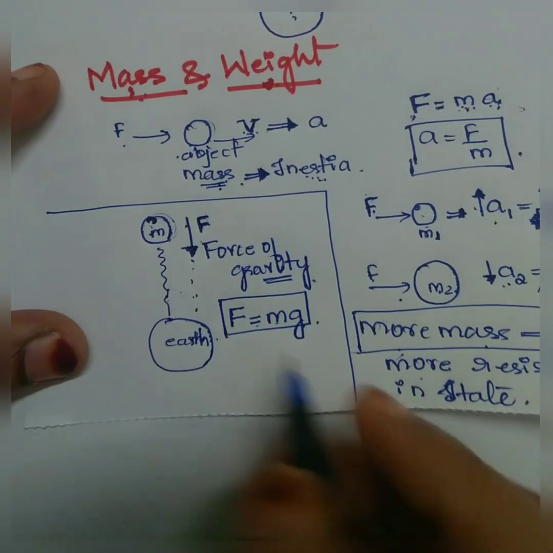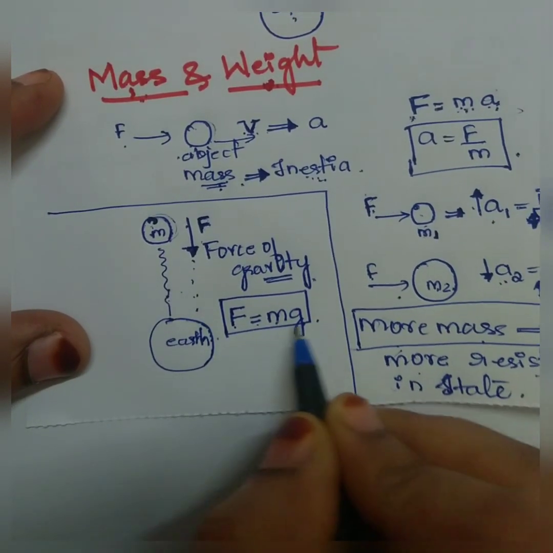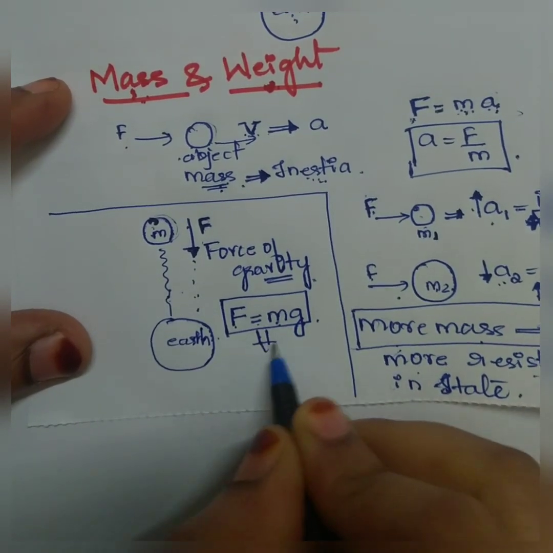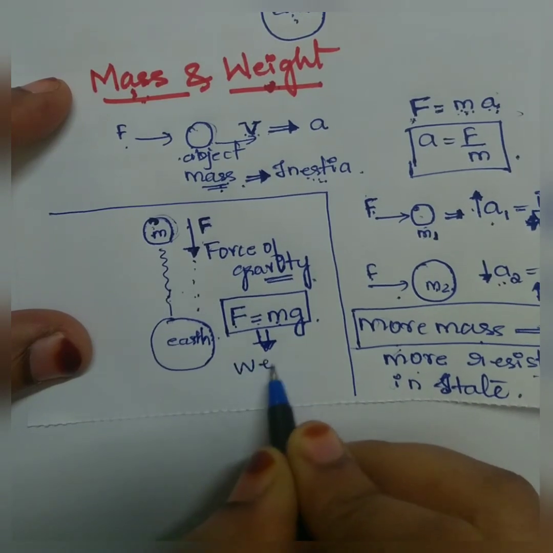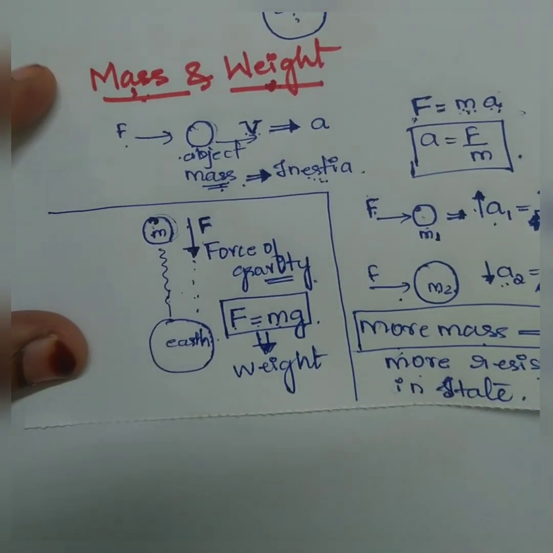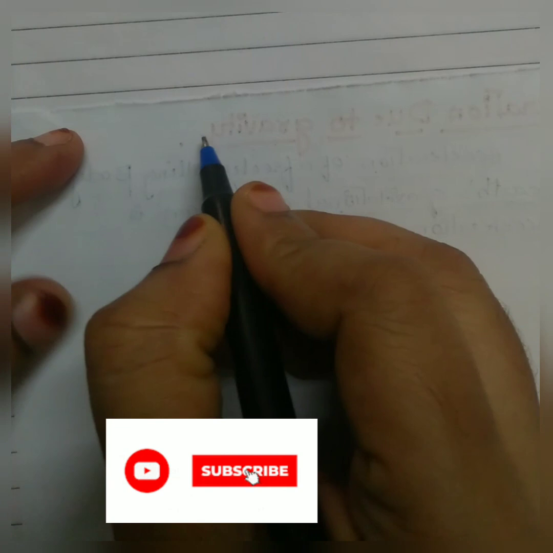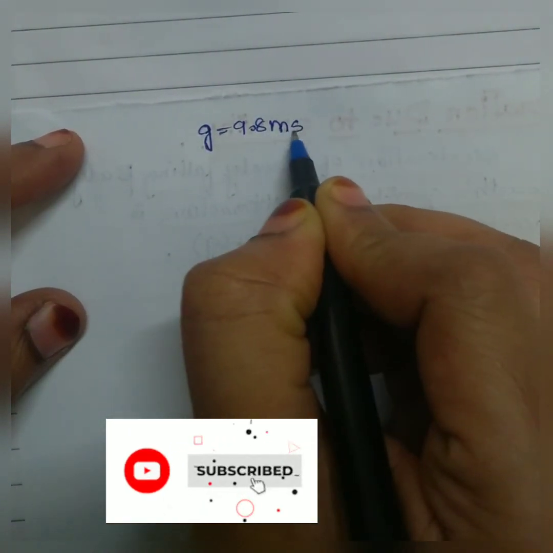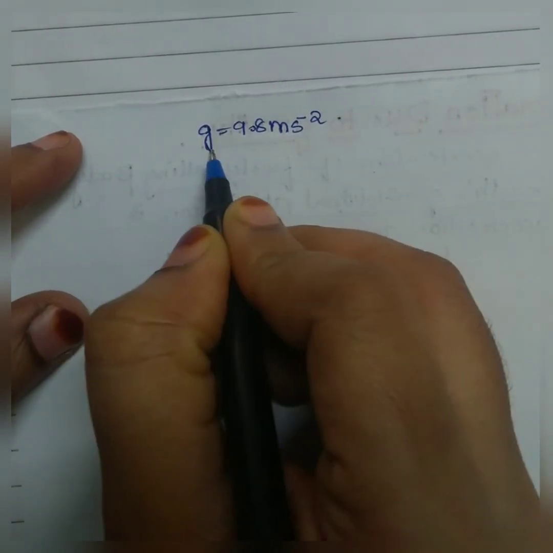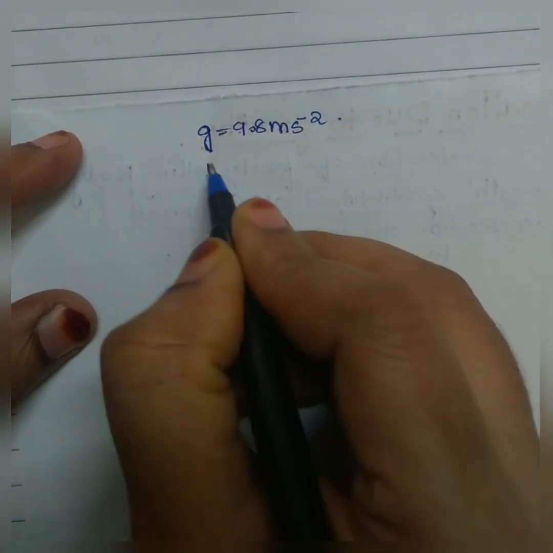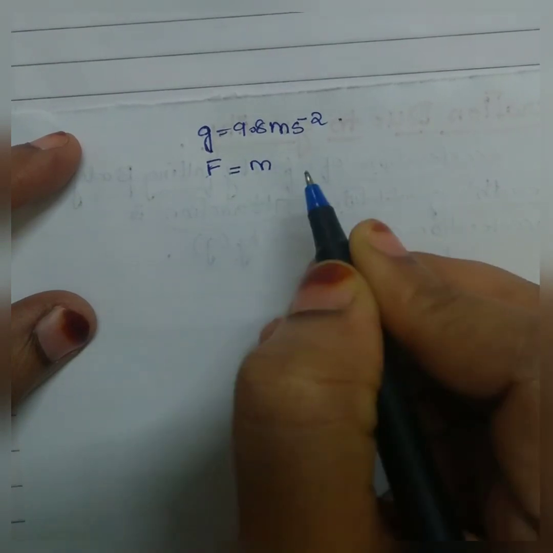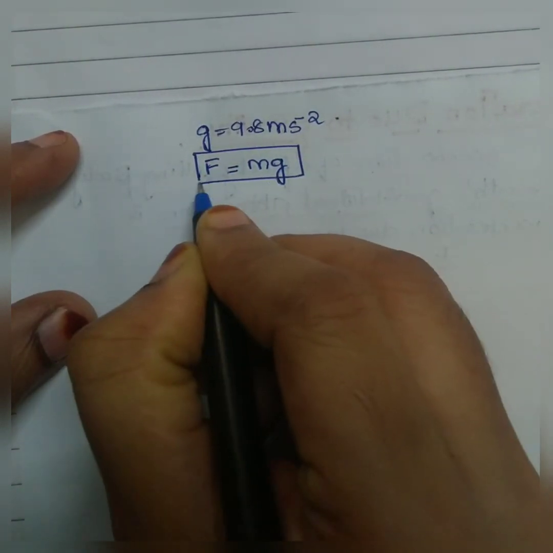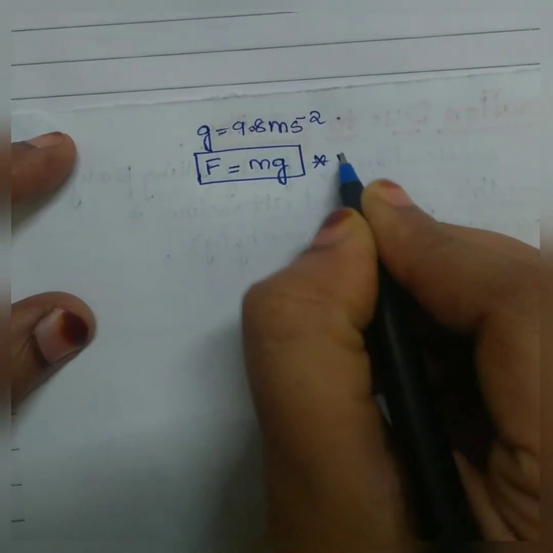Now here this force F equals ma is nothing but the weight. It tells you about the weight. What is the value of g? g is 9.8 meters per second squared. This is acceleration due to gravity, and therefore the force when the body is freely falling, we get F equals ma. This is a very important relationship.